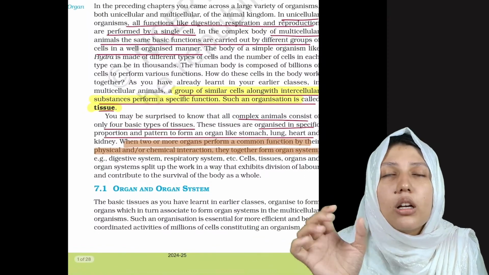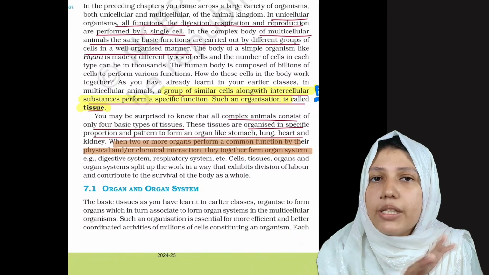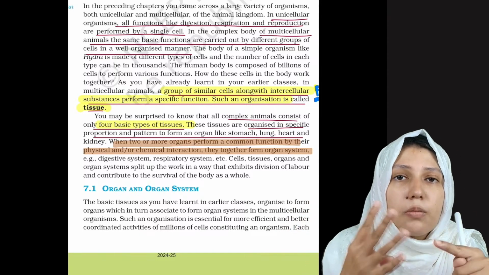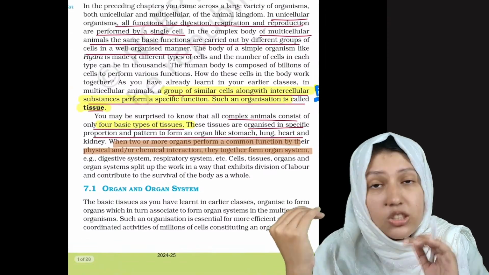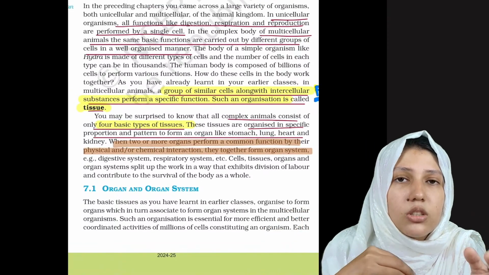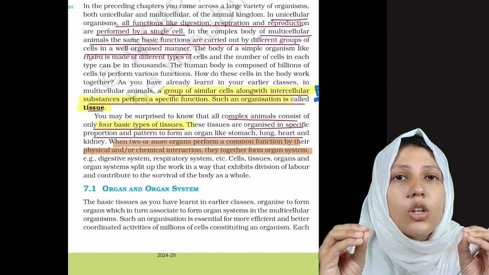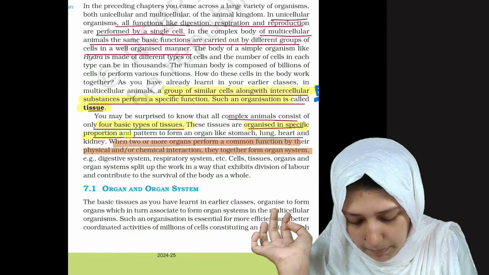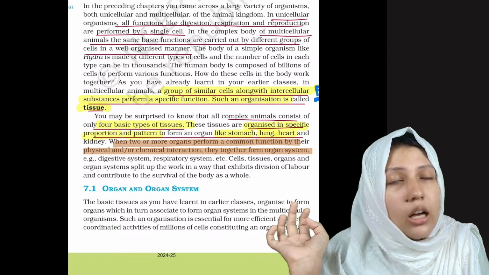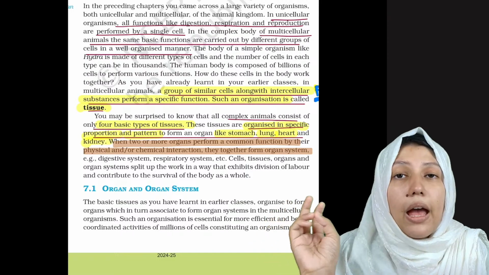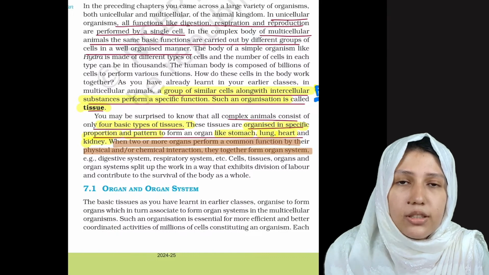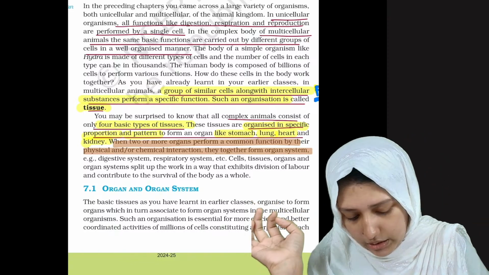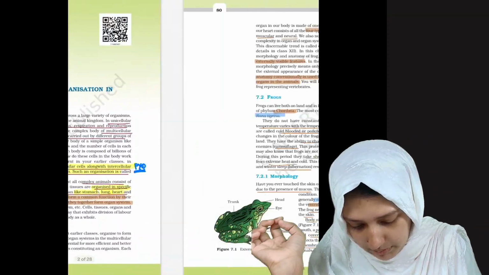Now let's see complex animals. Complex animals are built of just 4 basic types of tissue. These tissues, in different permutations, combinations and proportions, are used to make different organs, organized in specific proportion and pattern to form organs like stomach, lung, heart and kidney. When two or more organs work together, we call it an organ system.